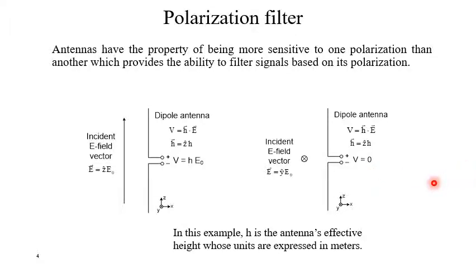This is the example of a polarization filter. Based on its state of polarization, the output signal will change depending on the polarization state of the incoming signal with respect to the polarization state of the antenna.